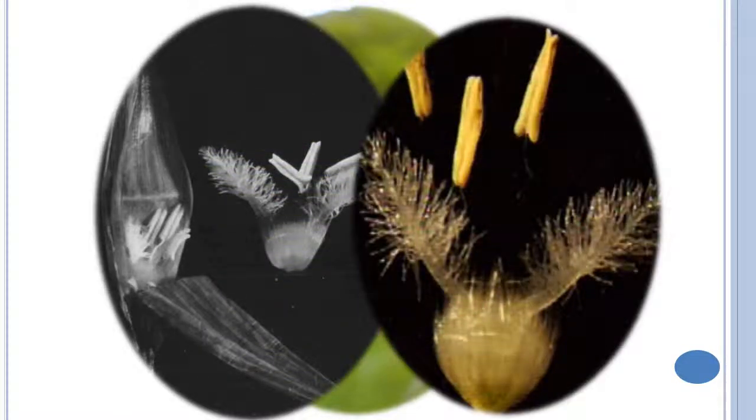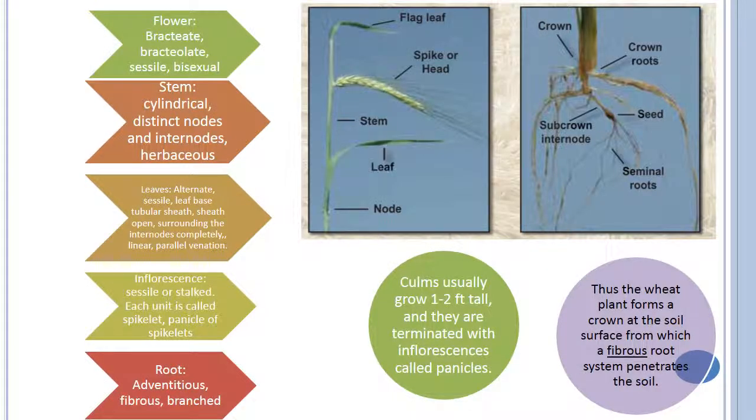The botanical description of wheat. Wheat has a bifid feathery stigma. This is a peculiar character, with 3 stamens or anthers, and it is a hermaphrodite flower. The botanical description or biology of wheat: the flowers are bracteolate, sessile and bisexual. Stems are cylindrical, with distinct node and internode, herbaceous. Leaves are alternate, sessile. Leaf base is a tubular open sheath surrounding the internodes completely.